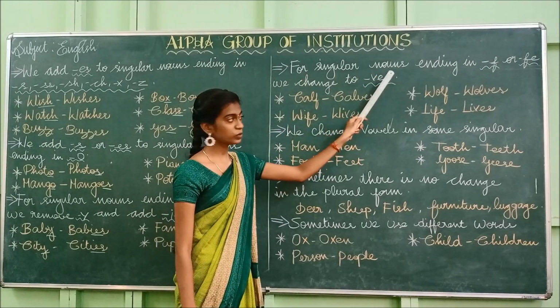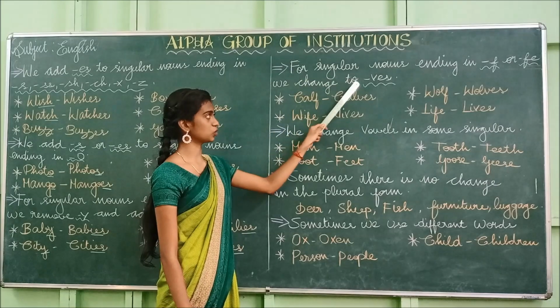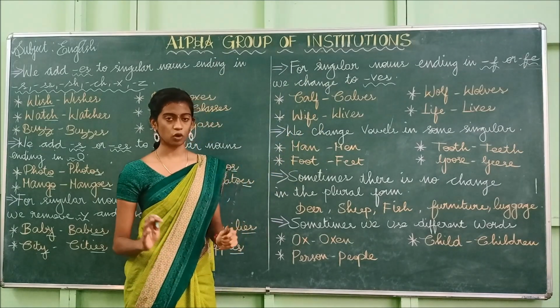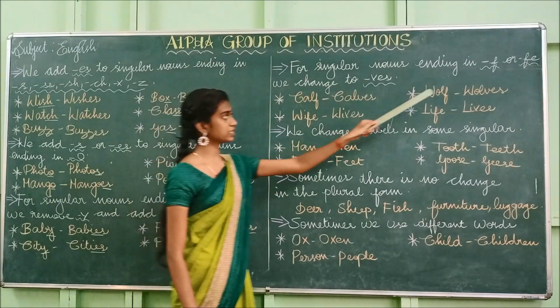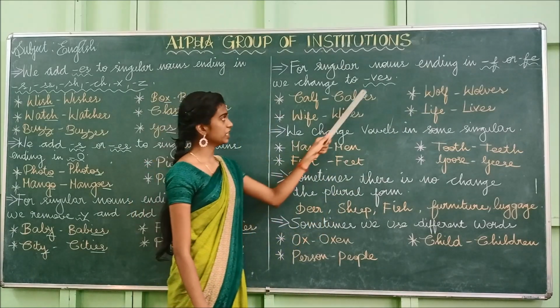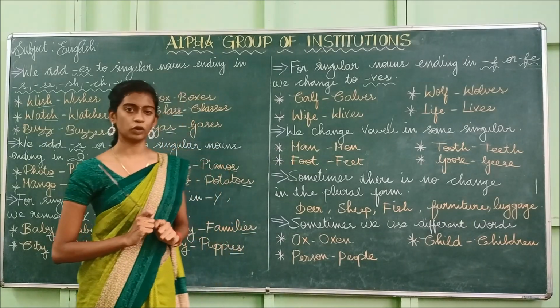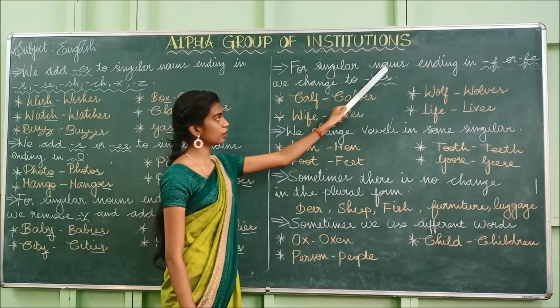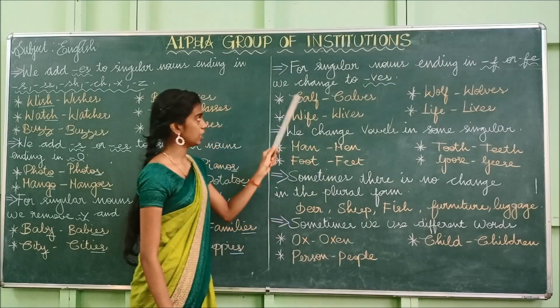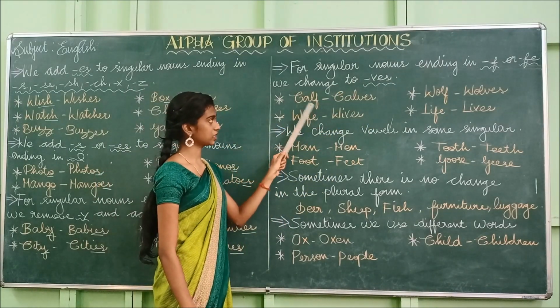For singular nouns ending in F or FE, we change to VES. So if the singular noun ends in F or FE, what we have to do? We have to change it to VES to make it the plural form. So for singular nouns ending in F or FE, we change to VES. So these are the examples.